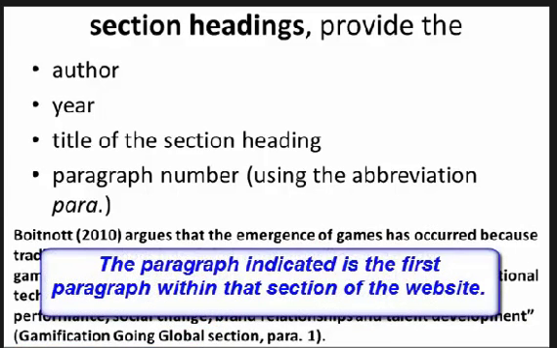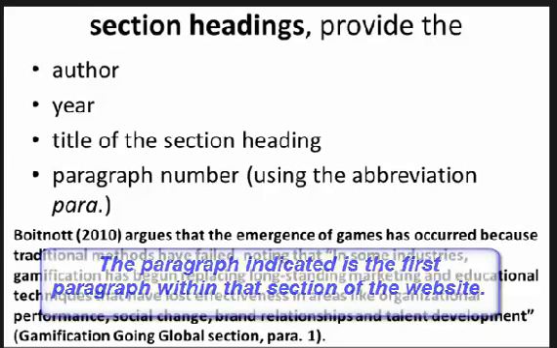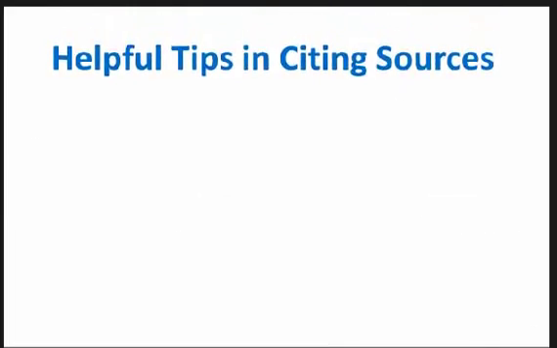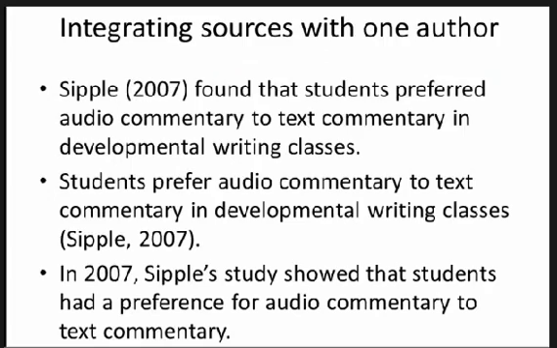In this case, paragraph 1 means it's the first paragraph in that section. The following are some other helpful tips in citing sources with various author situations. You might be integrating a source into your paper that has one author. Here are 3 ways in which one author could be integrated.